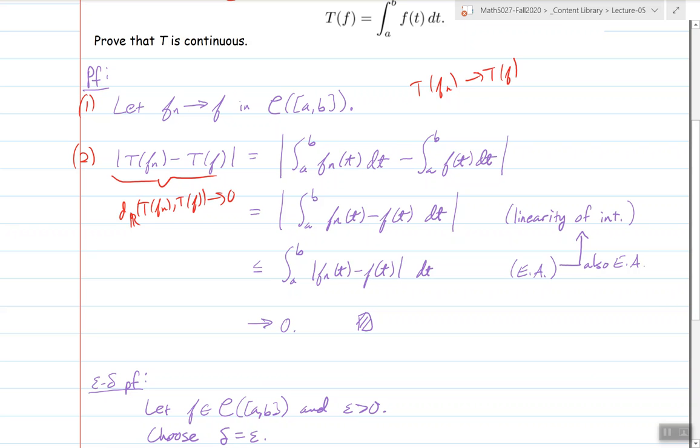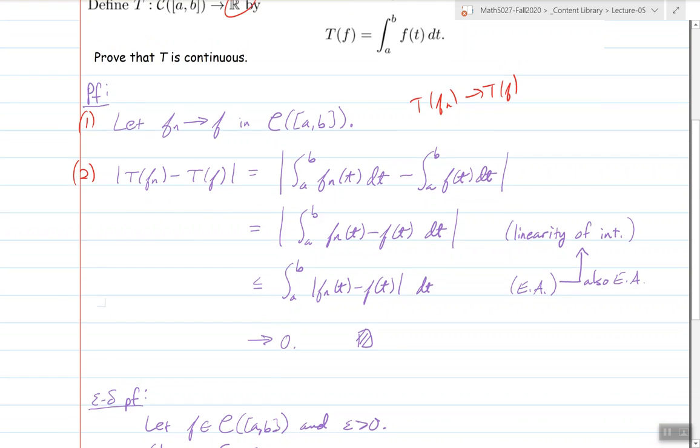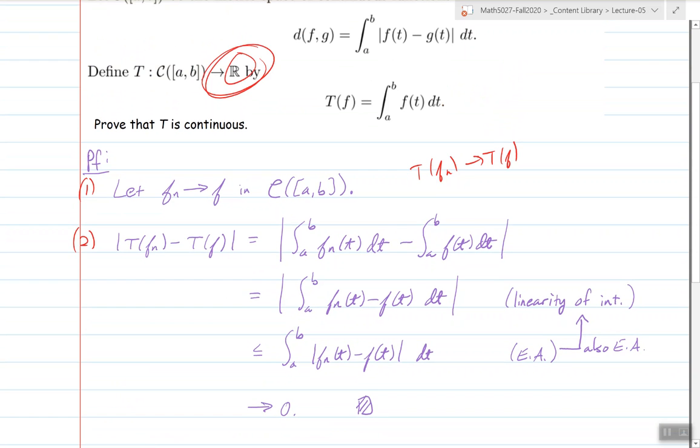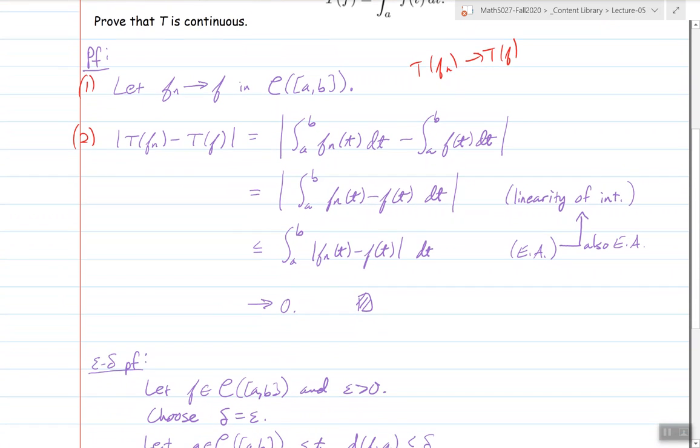All right. So that's all I'm doing here, and I'm going straight to the metric on the reals. If there's no metric specified on the reals, you're using the usual metric, the absolute value of the difference between 2 numbers. So I just go through that here.